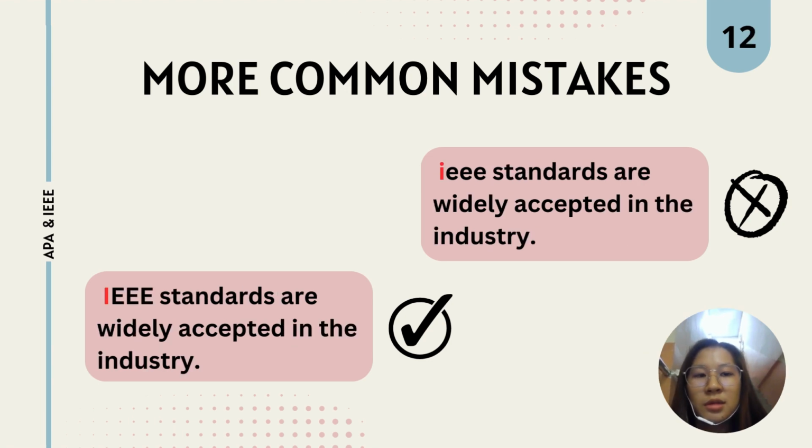Another mistake is lowercasing abbreviations at the beginning of a sentence. Capitalizing abbreviations like IEEE at the beginning of a sentence or when used in their full recognized form is essential for maintaining the document's professionalism and meeting the required standards for publication and presentation.